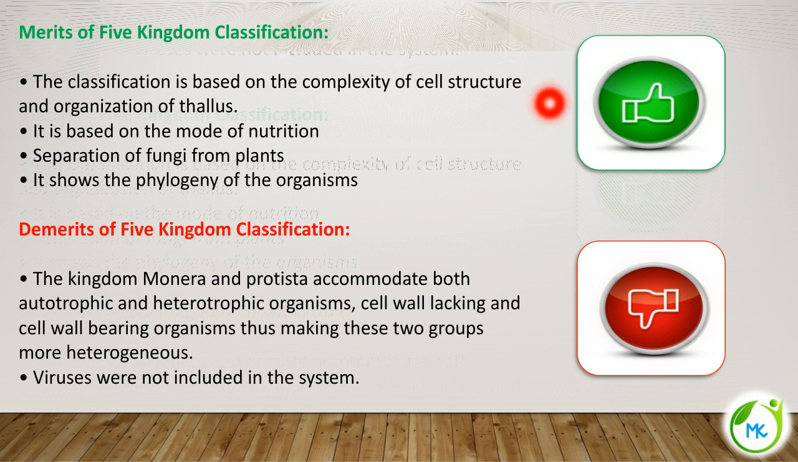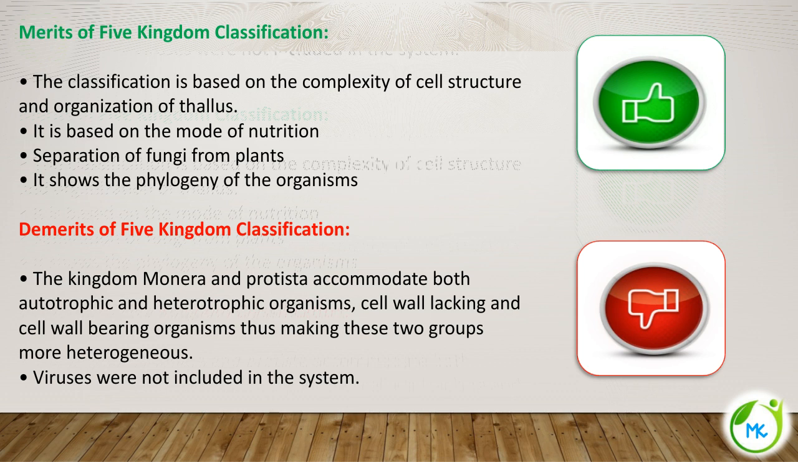Next, let's see the merits and demerits of 5 kingdom classification. First, coming to the merits, the classification is based on the complexity of cell structure and the organization of thallus. That is, starting from the first group they have placed unicellular, and gradually multicellular, tissue level, organ system. And also it is based on mode of nutrition, whether they are autotrophic or heterotrophic.